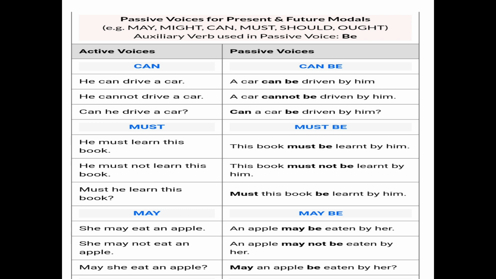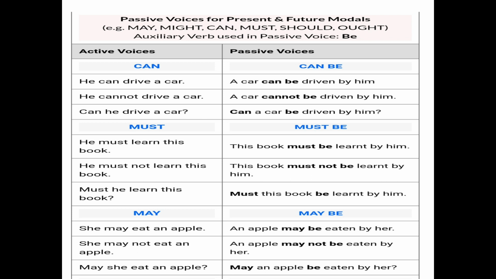Here we are going to see the different examples of the different modal verbs. First we are going to see can. When can is given in the sentence, we change it like this. He can drive a car. A car can be driven by him. So can drive changes into can be driven. We use modal plus be plus verb third form. And driven is the third form of drive.